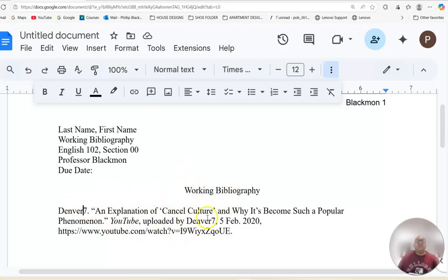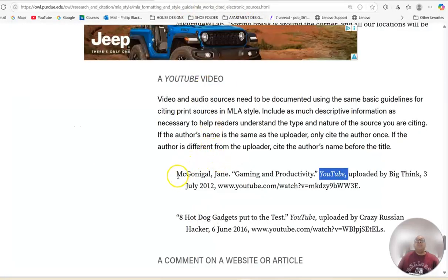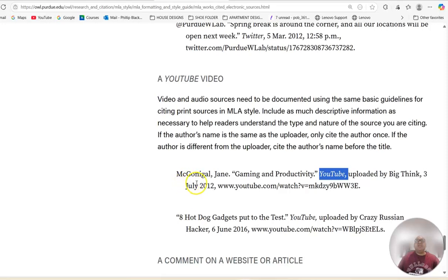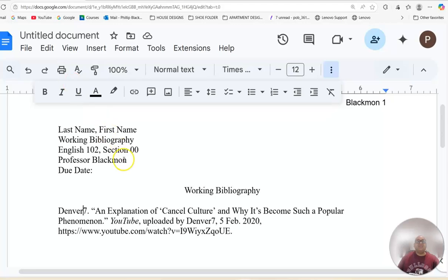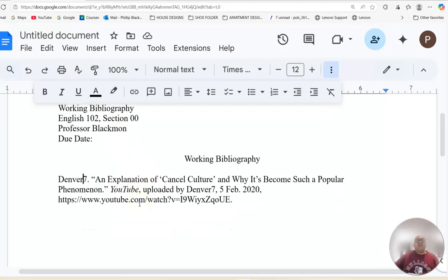I have all the information that I need according to MLA format, but what I have not done, I need to create a hanging indentation. So this is where I need you to be careful. To create a hanging indentation, all of your entries have to be created using a hanging indentation. To create a hanging indentation, I am going to highlight this.